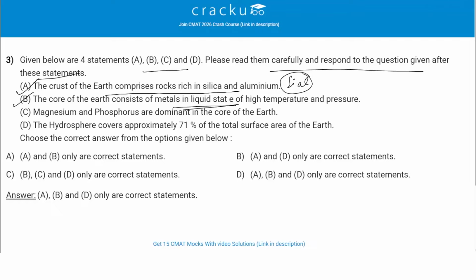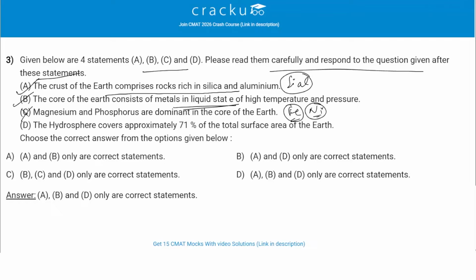Then C is saying magnesium and phosphorus are dominant in the core of the earth. So this is not correct. The core is dominated by iron and nickel, not magnesium or phosphorus, which are more abundant in the mantle and crust.